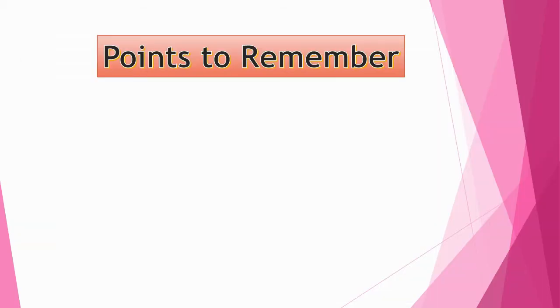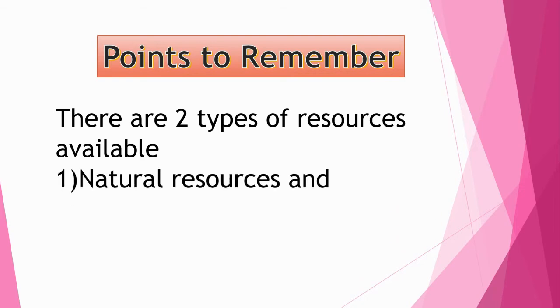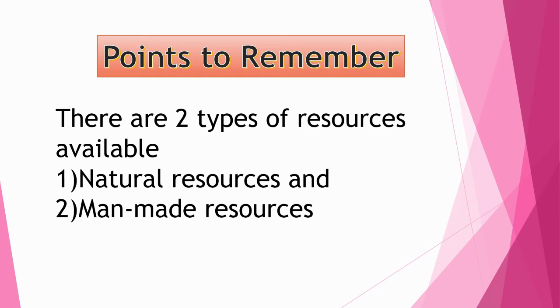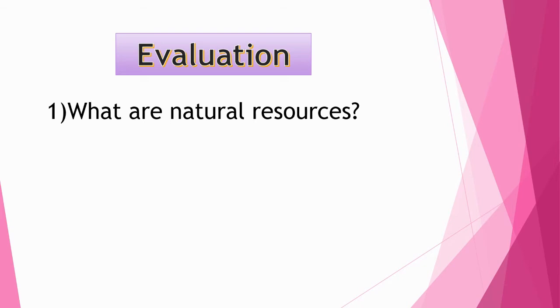Now let's see points to remember. First one, there are two types of resources available. First one is natural resources and second is man-made resources. Now children, I will ask you few questions. Now you will give the answer. My first question is, what are natural resources? Yes, you are right. Those things we get from nature are called natural resources. For example, plants, animals, rocks, air, so many things we have seen, right?